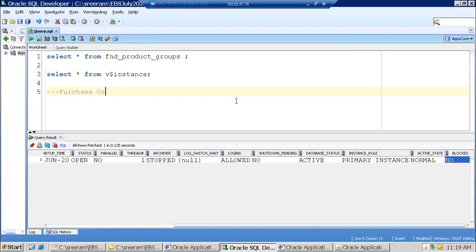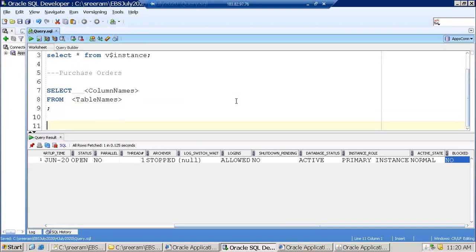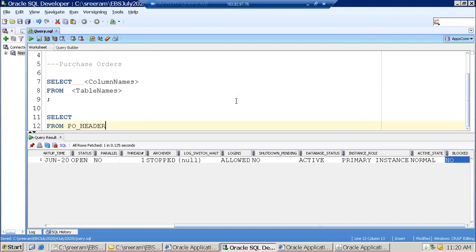So let's take the example of purchase order. Now, as we understood our syntax, select requires the column names, and from requires table names, right? So this is the syntax of the from clause. As of now, for the select clause, we just read. So I'll just mention select, from I'll mention PO headers all.